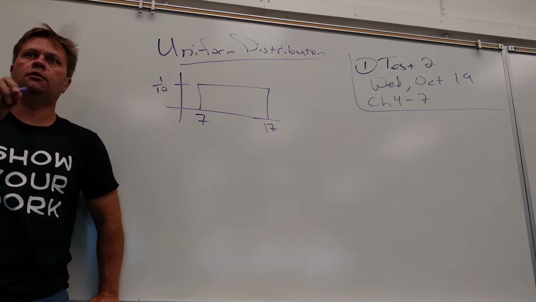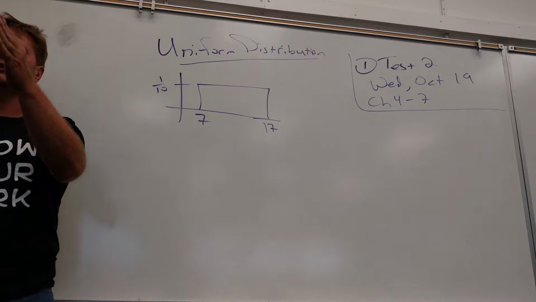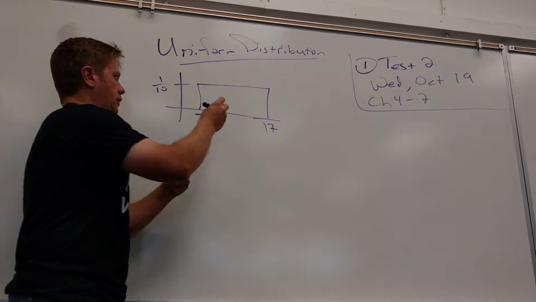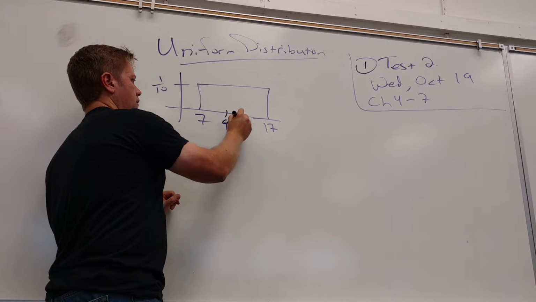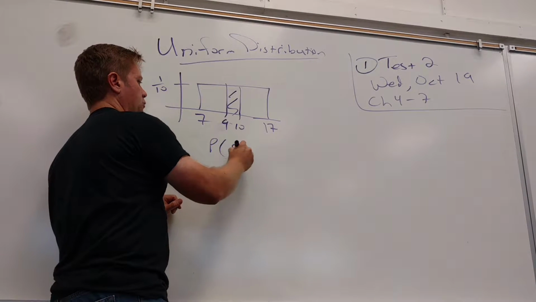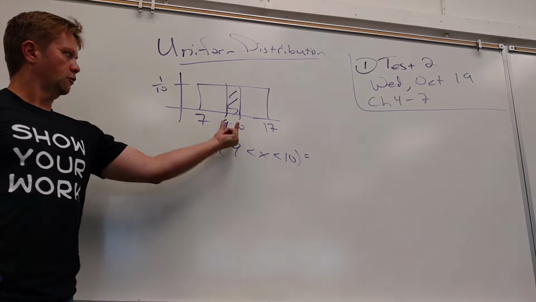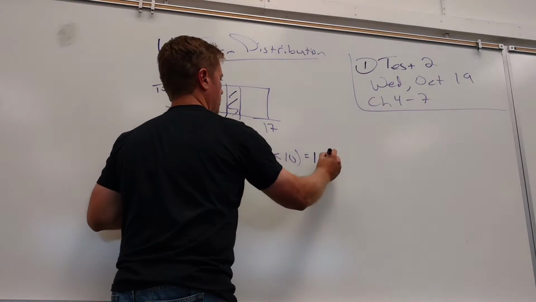So if I want to know any probabilities of a subset of this, I just have to find the area of that. So the probability that it's something between, that's good, Jeff, put a 6 there, between 9 and 10, what would this probability be that is between 9 and 10? Yeah, the width is 1, times the height is 1/10. 1 times 1/10.